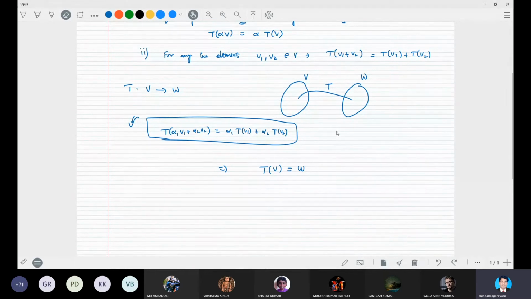One must understand clearly that the elements we take belong to the domain vector space V, whereas what are the T of v elements? T of v elements are W elements, right?